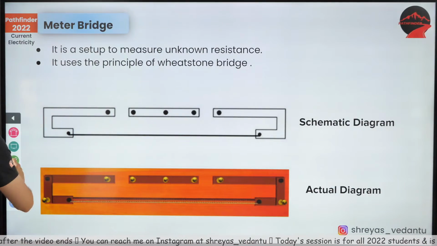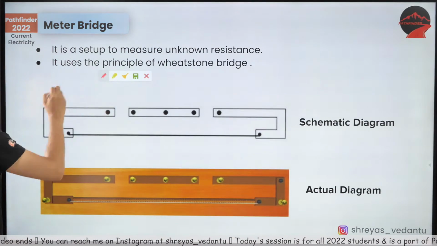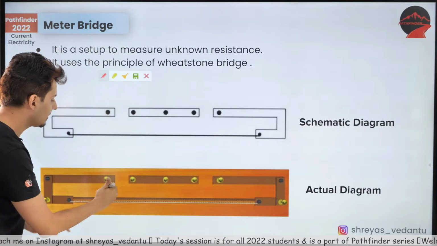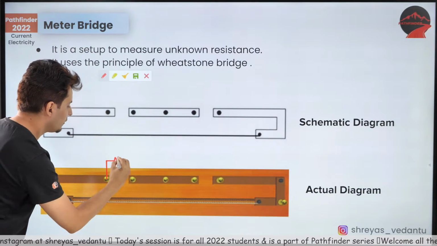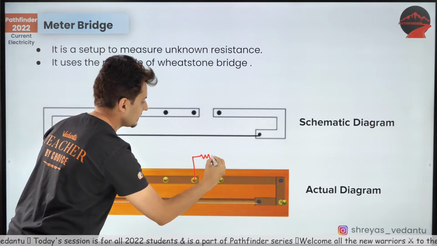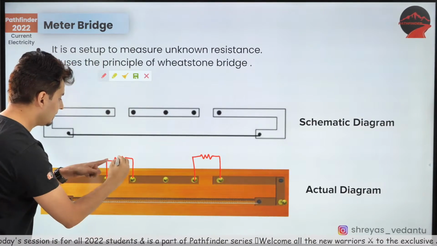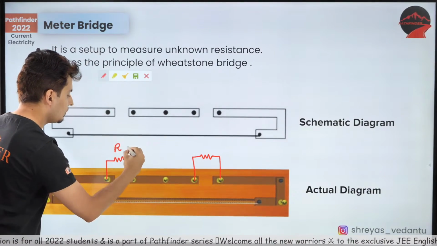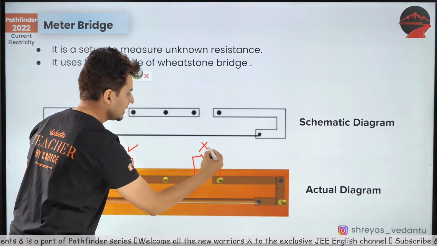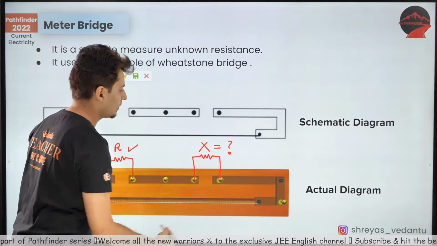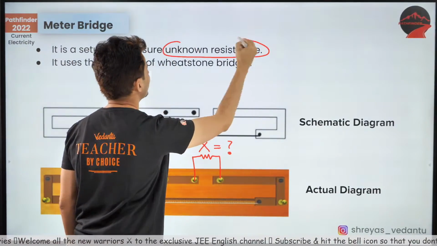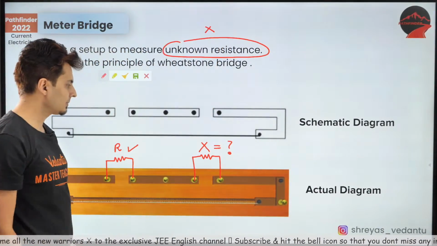Please don't spam. Now the concept is this. Do you see this gap over here? In this gap, you fix a resistor, and in this gap also you fix a resistor. This one is a resistance which you know. This one is a resistance which you do not know, which you want to find out. It's used to find the unknown resistance. In this case, it is X.